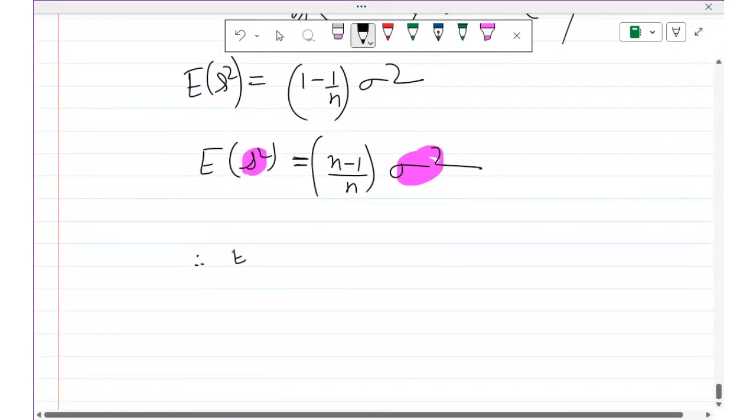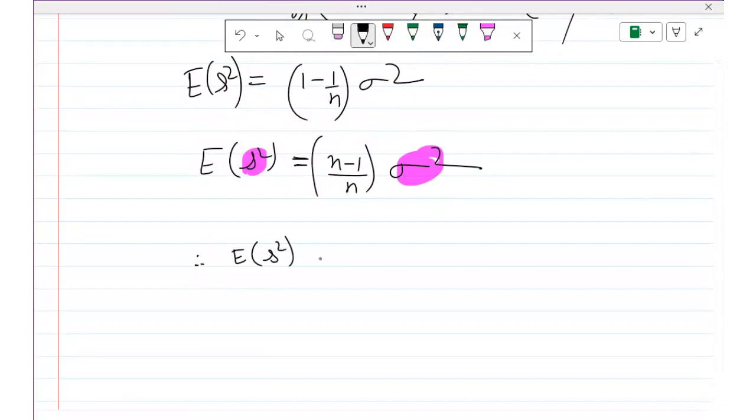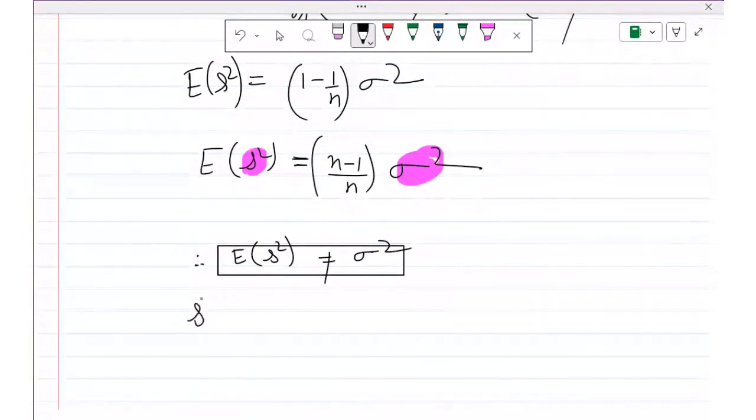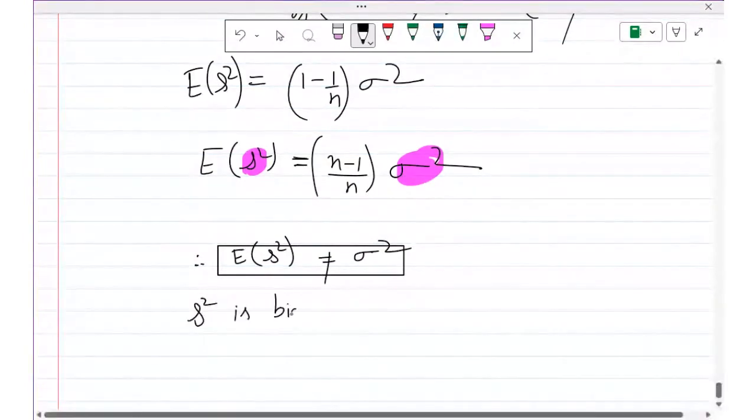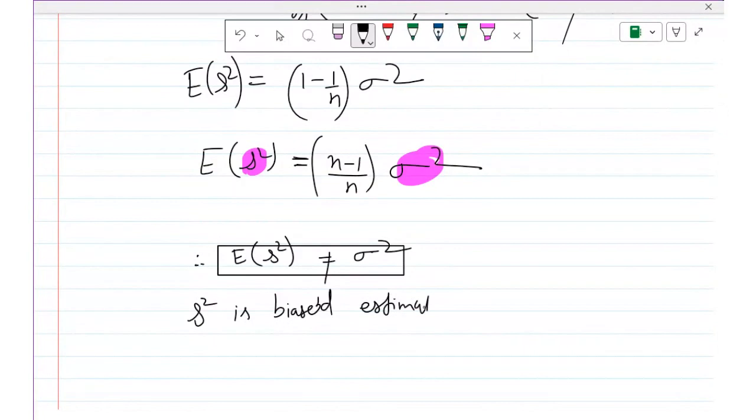Expectation of S square is not equal to sigma square, so S square is not unbiased. It is biased. So S square is a biased estimator of sigma square. Any doubt, students?